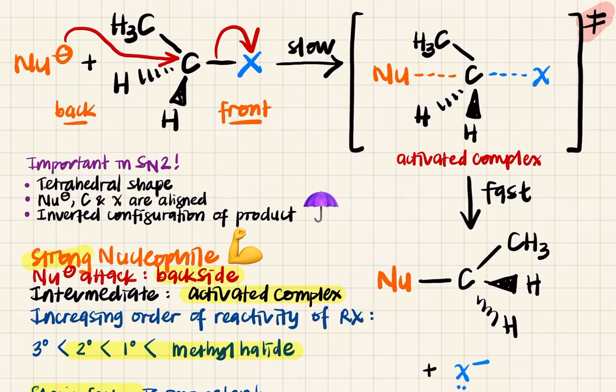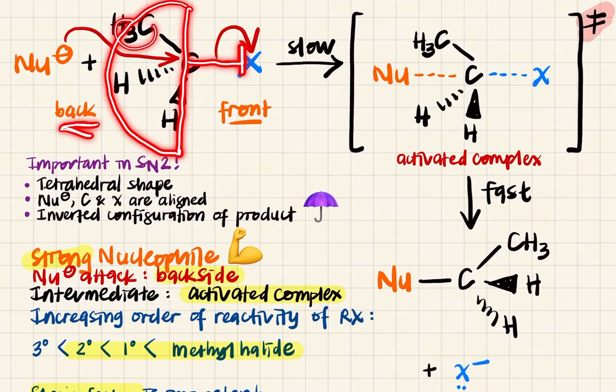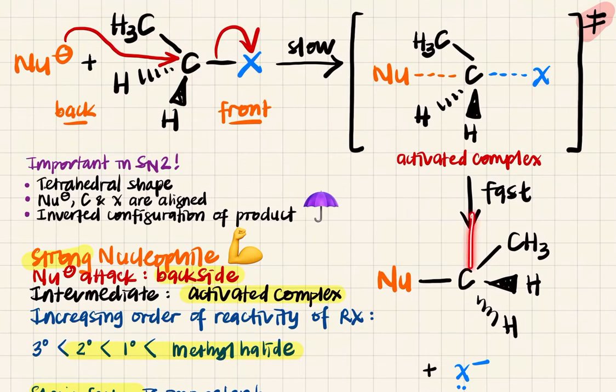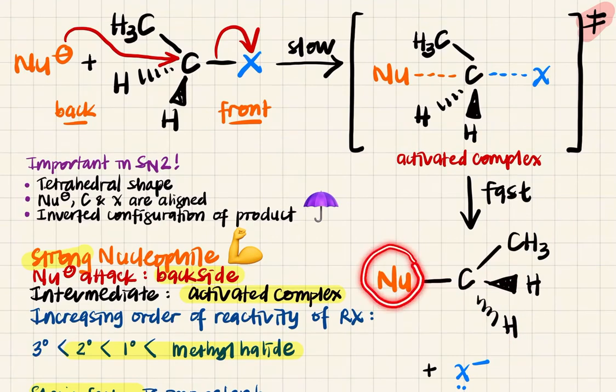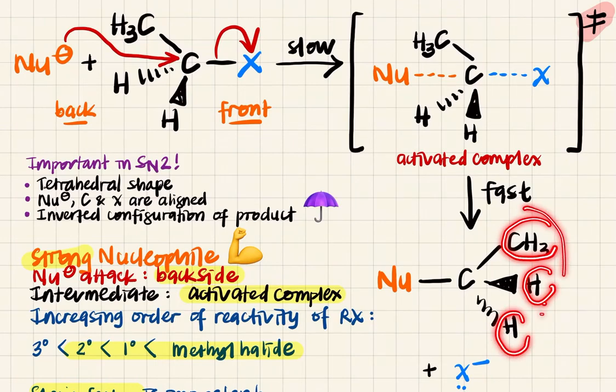Apa yang terbaliknya? Apa yang terbalik is that awak ingat umbrella. Kalau kat sini awak punya umbrella macam ni, kan? Awak punya substituent kat belah kiri. Okay. Sekarang, because of this back attack, awak punya molekul ni akan kena tolak ke sana. Kena tolak ke sana. Sebab tu kita sekarang, kita punya umbrella terbalik. Bukan umbrella terbalik. Dia macam umbrella yang kena tolak dengan angin. Kan? Dia jadi macam ni. Okay. So sekarang nucleophile duduk sini. And then your substituents, your hydrogen duduk on the right side. Okay. Because of this back attack.